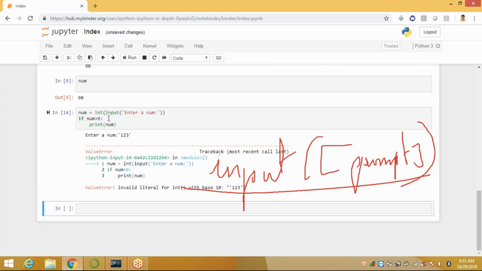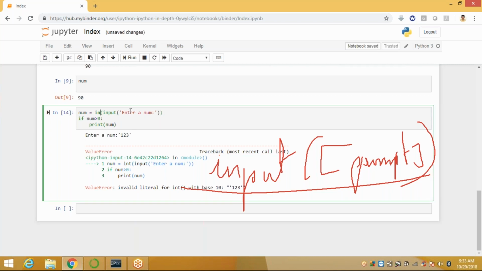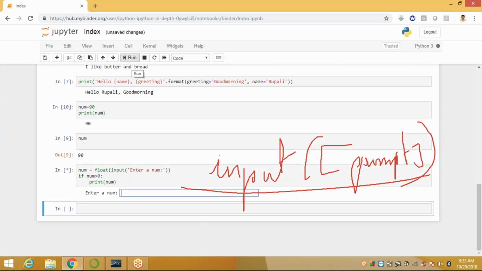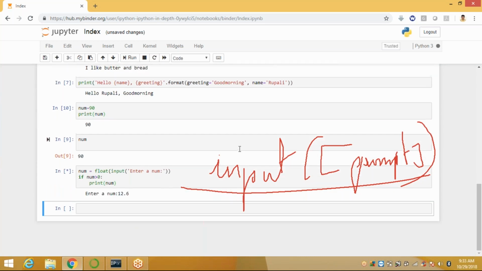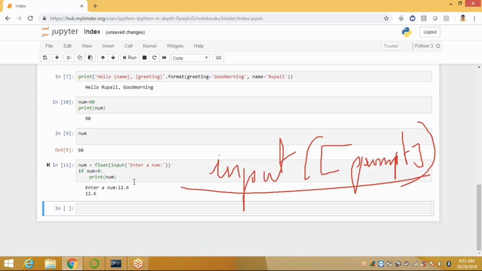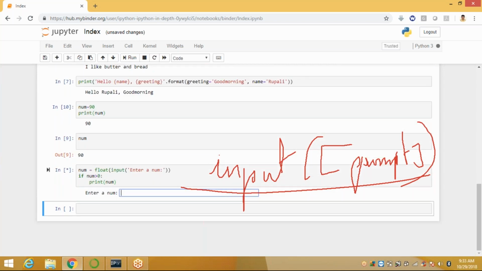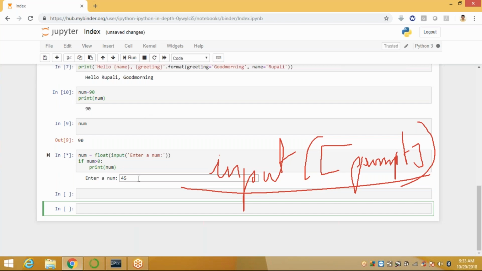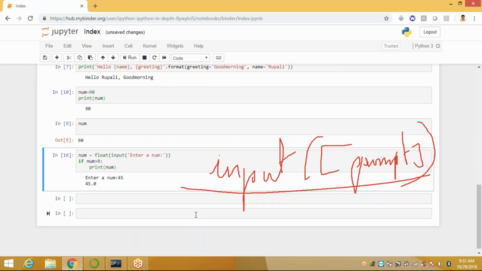Or you can apply float also. Float of input, enter a number. Now you can apply 12.6, and it displays 12.6. Or you can apply only an integer, 45, and now it displays 45.0. Like this, these are the input values.